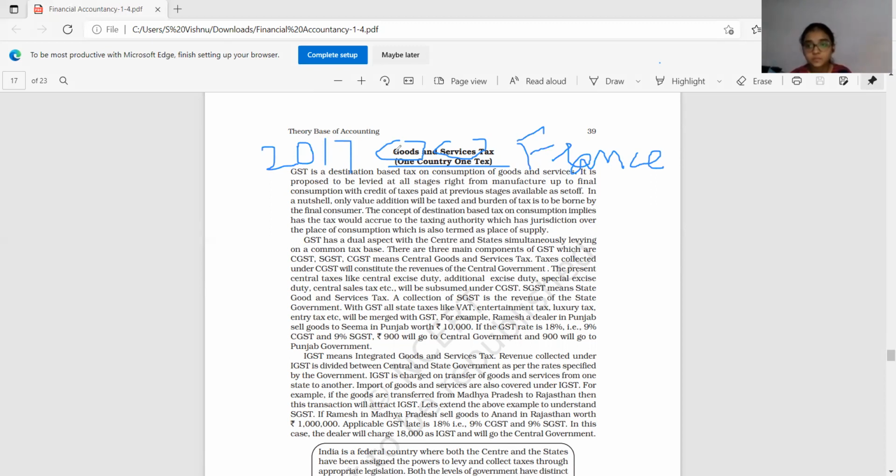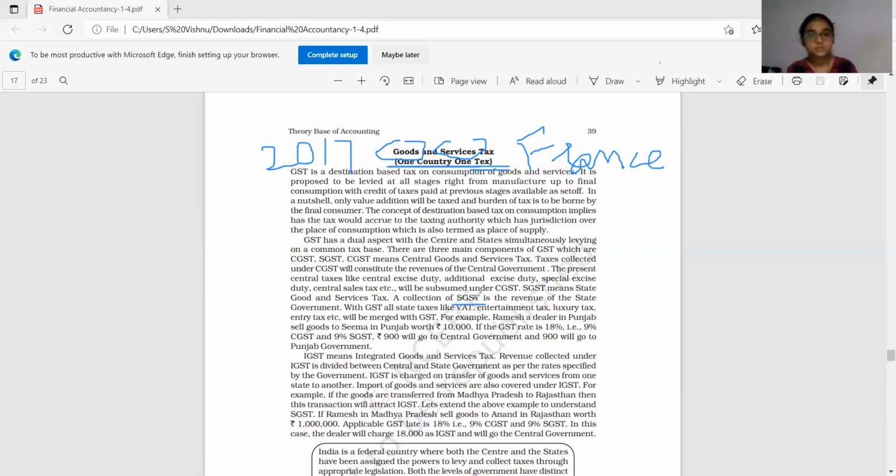Goods and Services Tax is under the slogan, one country, one tax. That's all. Prior to GST, VAT, central VAT, state VAT, like that, several kinds of taxes were there. But now only one taxation system is followed across the country, that is GST. Okay, CGST means Central Goods and Services Tax. SGST means State Goods and Services Tax.